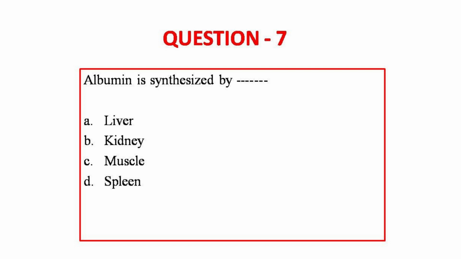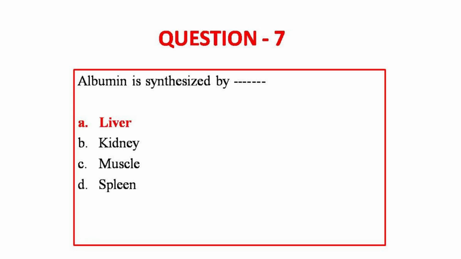So moving on to question number 7. Albumin is synthesized by liver, kidney, muscle, spleen. The answer to this question is option A, liver. So for this reason, the measurement of serum albumin concentration is always conveniently done by assessing the liver function test.